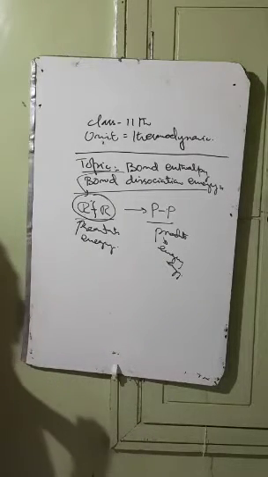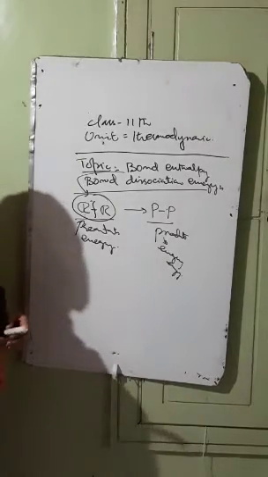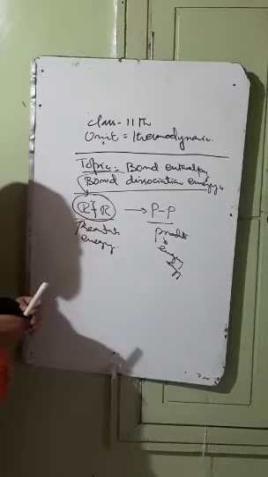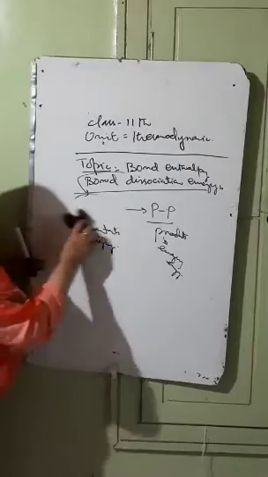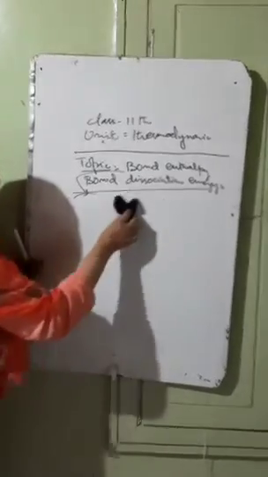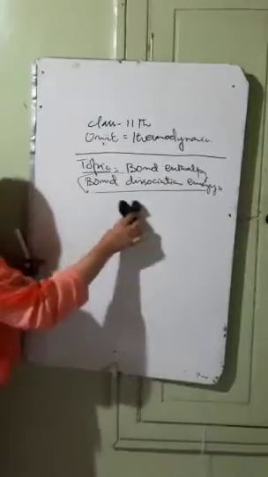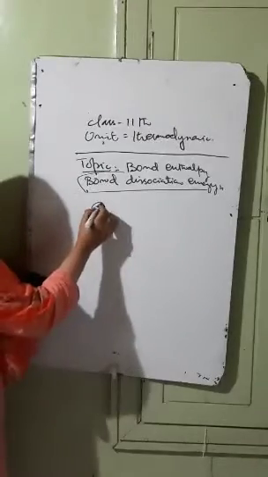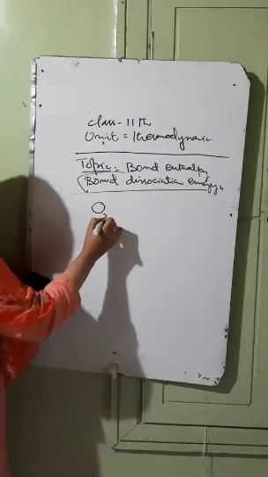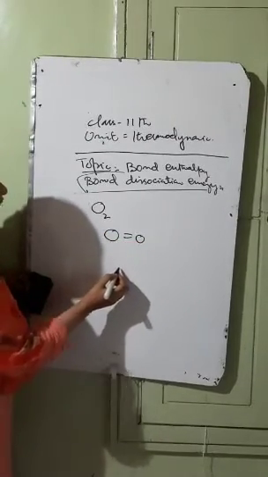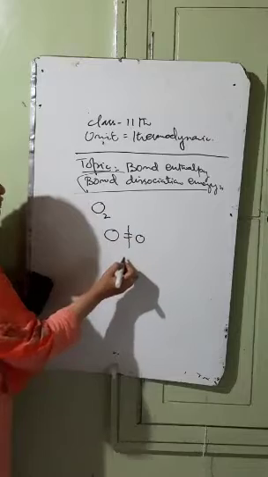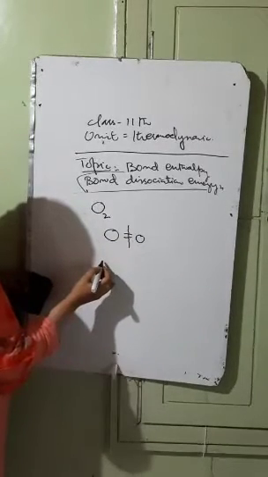Diatomic molecules में क्या होता है कि diatomic molecules are those molecules which are made up of two atoms. उनका जो bond enthalpy होता है, bond dissociation और bond enthalpy या bond breaking and bond making जो होता है, that is same. For example, if we have a diatomic molecule, that is the oxygen, O2, we have O double bond O. The amount of energy is used here to break the bond between the two oxygen atoms.